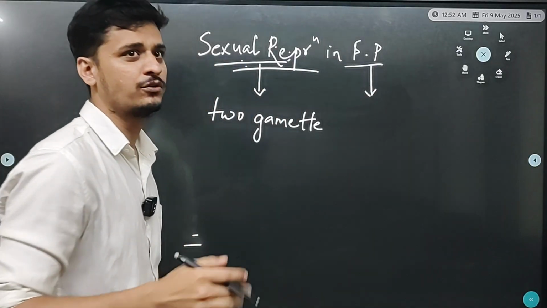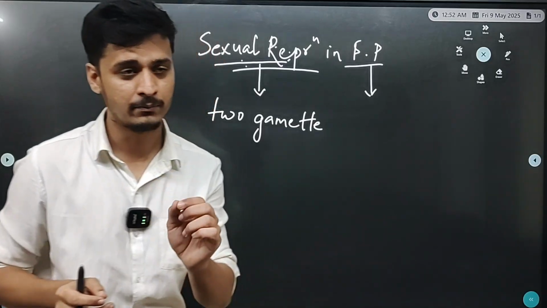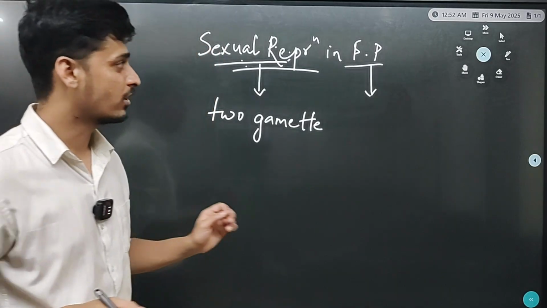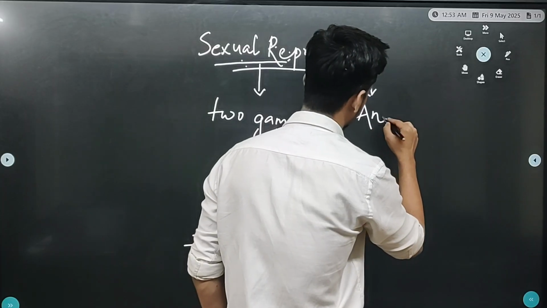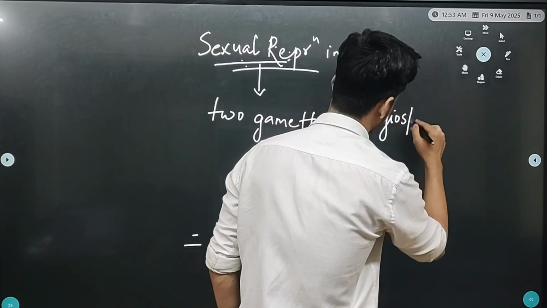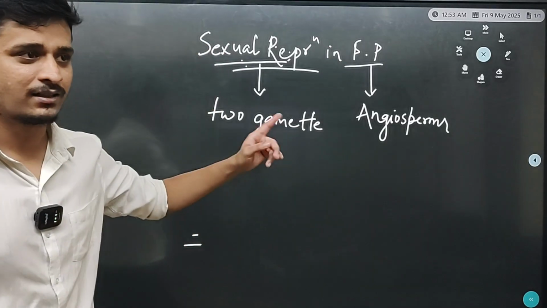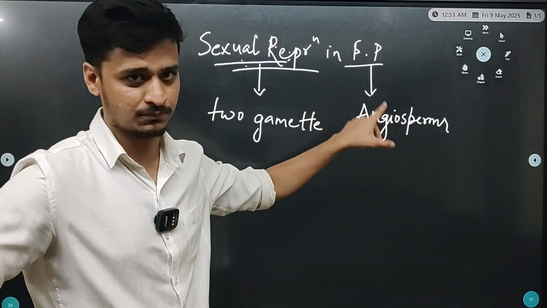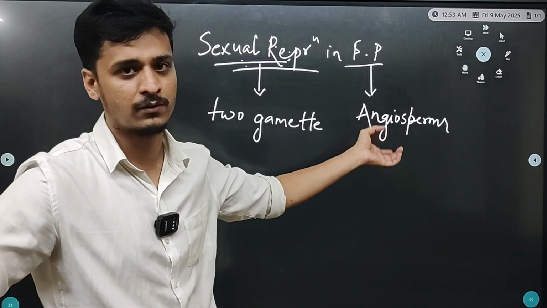The plants which produce flowers. Okay, and flower is the reproductive organ in plant. Remember, flower is the reproductive organ in plant. So generally in the plant kingdom, the phylum angiosperms, they are the phylum which have plants that produce flowers. Angiosperms are also known as flower producing plants.